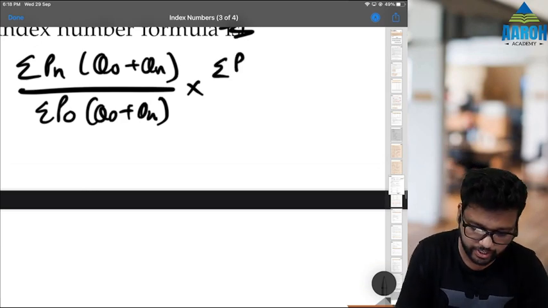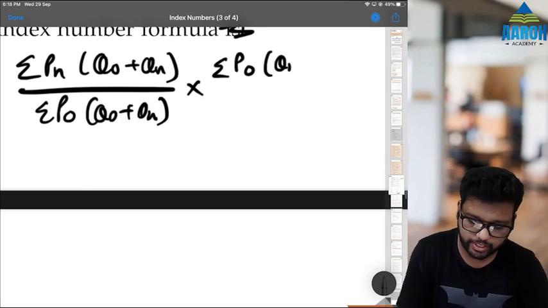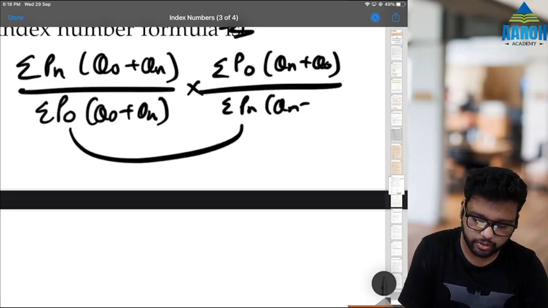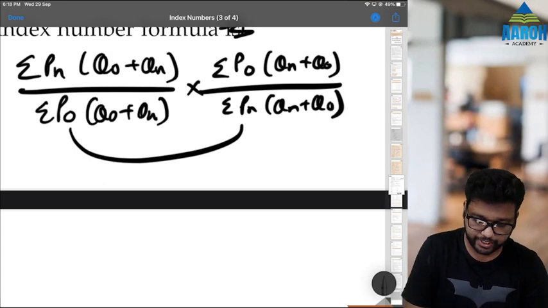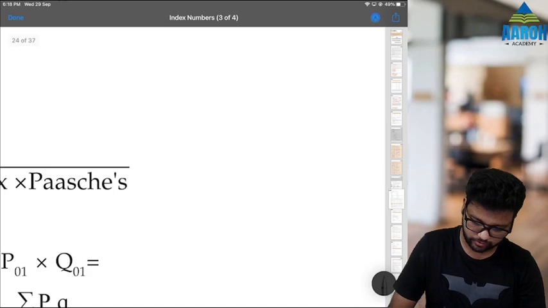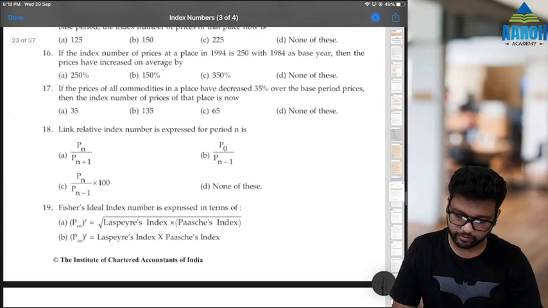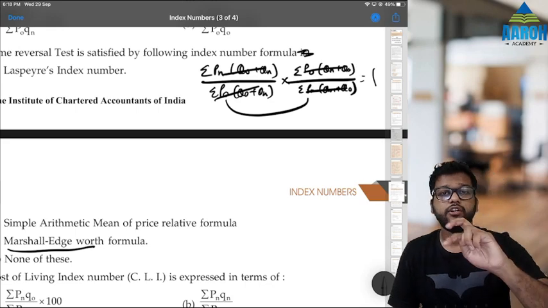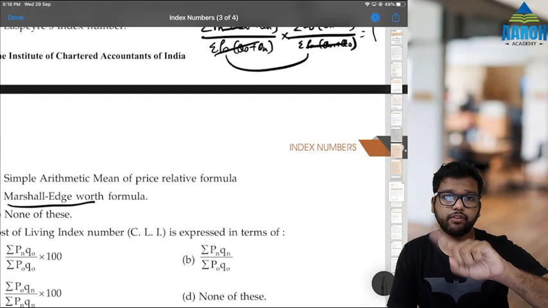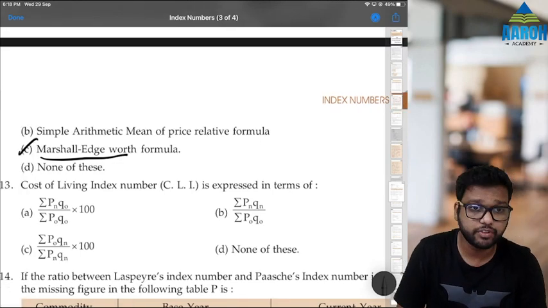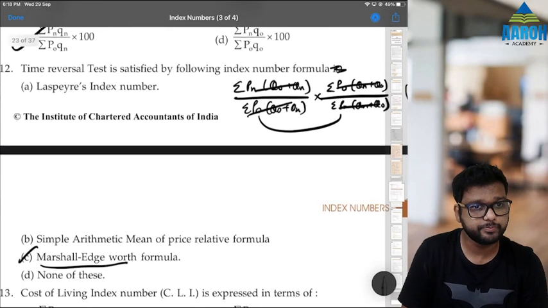So it will become P0 instead of Pn, then Qn plus Q0, divided by Pn instead of P0 and again Qn plus Q0. If we check, this gets entirely cancelled, so 1 remains, which is the correct answer, right? That is what the time reversal test says, that the index number of year 1 on 0 and 0 on 1, their product should be 1. So Marshall-Edgeworth is the correct answer for this time reversal test.